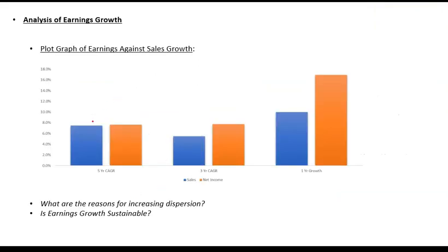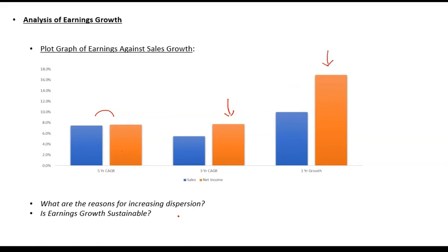Secondly, you need to compare your earnings growth against the sales growth. Generally your earnings growth should be consistent with sales growth, assuming there is no significant change in profitability. If I look at the 5-year period, it is broadly consistent. That is, my earnings growth and sales growth over 5 years have broadly been consistent. But in 3 years, earnings growth is higher, and in 1 year, earnings growth is even higher.